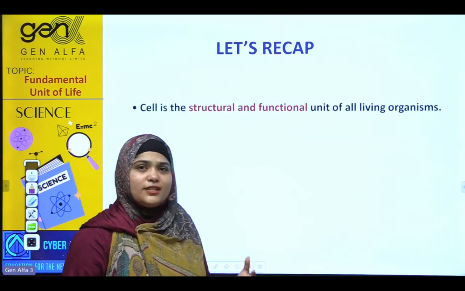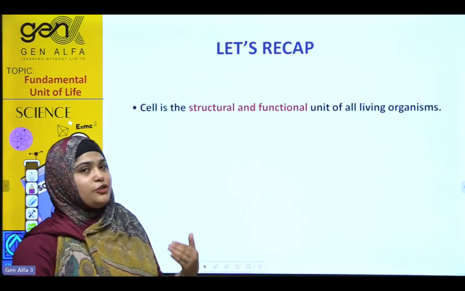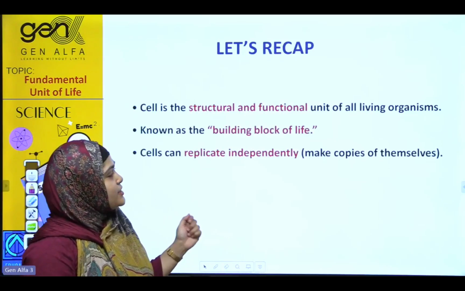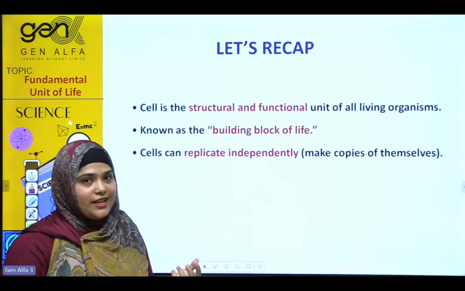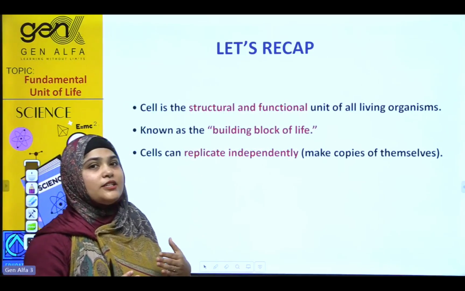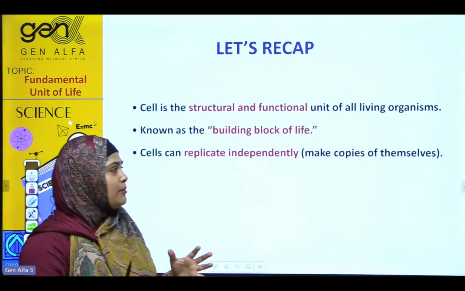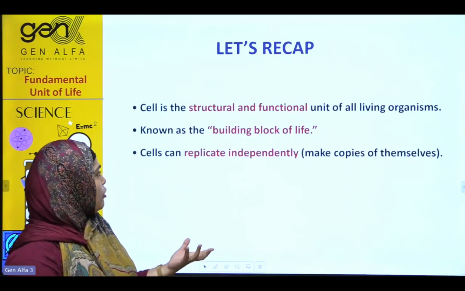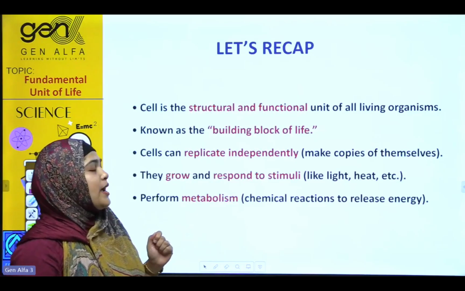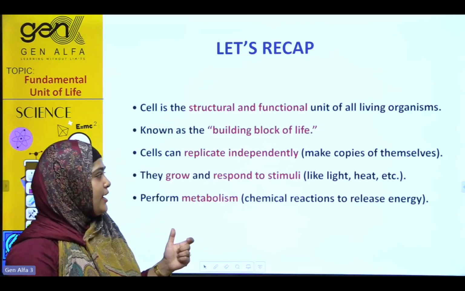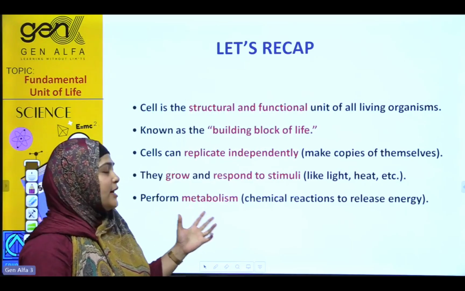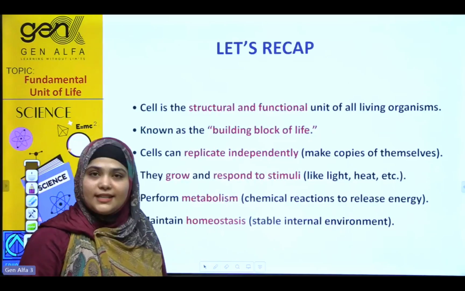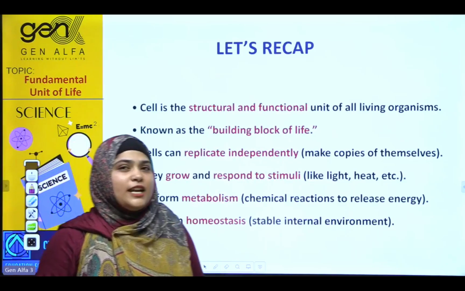It is going to make our body and perform the life functions. Second, it is known as the building blocks of life. The cell makes our body just like bricks make a building. Next, cells can replicate independently, can make a copy. They can grow, respond to stimuli and perform metabolism. And the last one, the cell is going to maintain homeostasis. Students, I'm sure that you got the point.